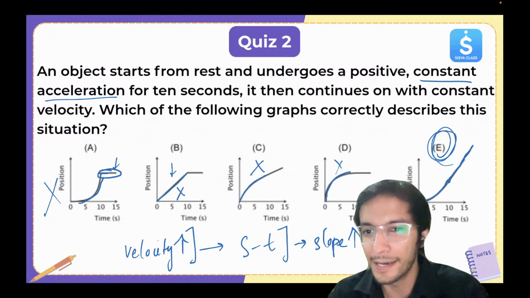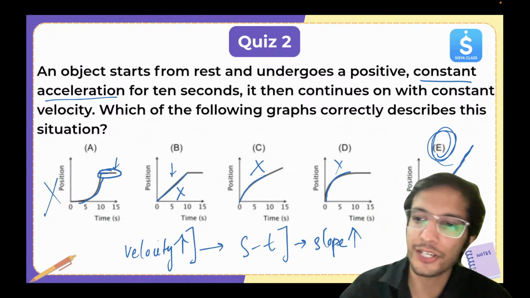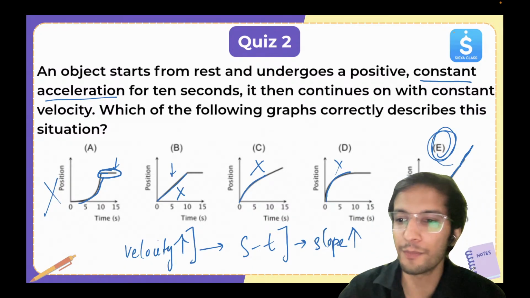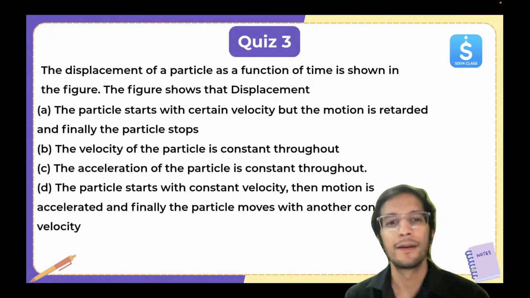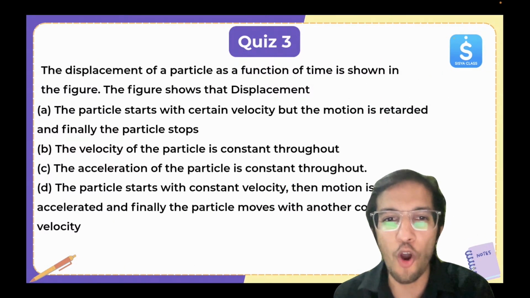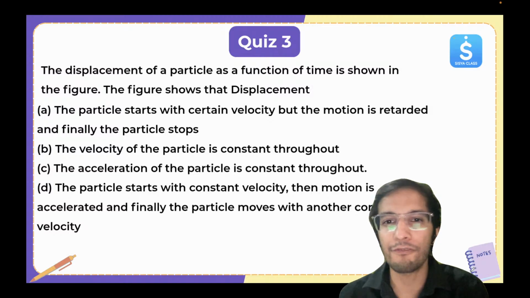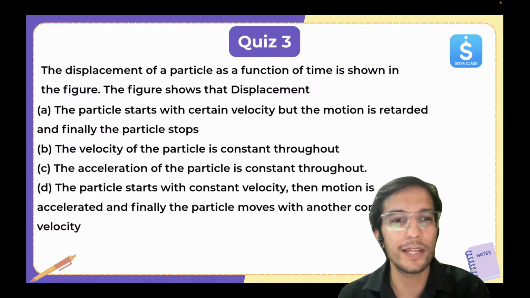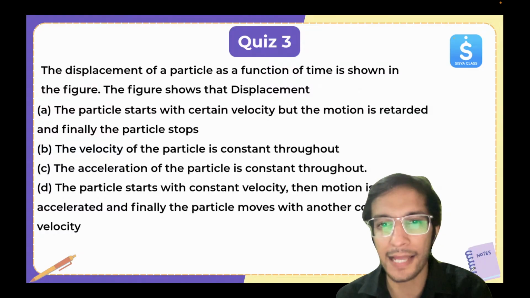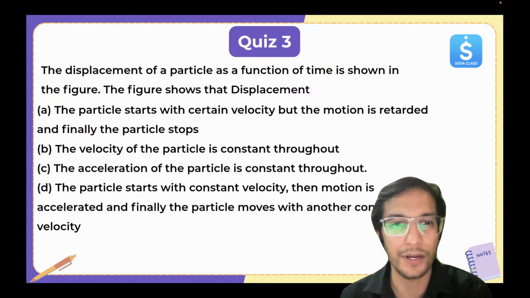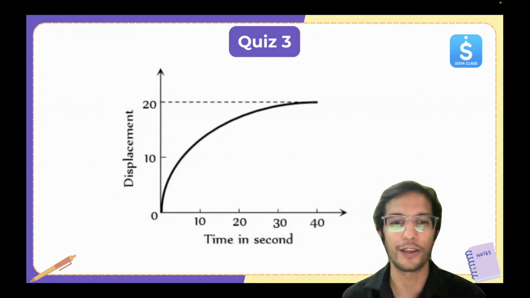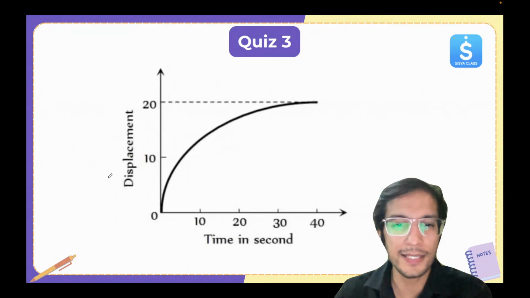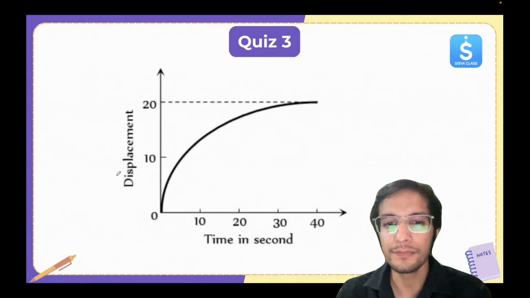So I hope this is clear. You can check. This is very, very important. Now let's look at the next one. The displacement of a particle as a function of time is shown in the figure. Let's look at the figure first. So what's happening? This is the ST graph.